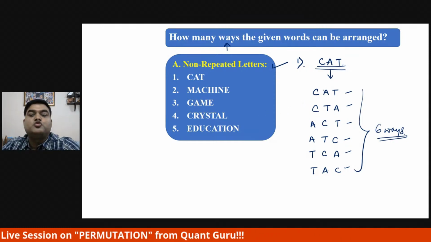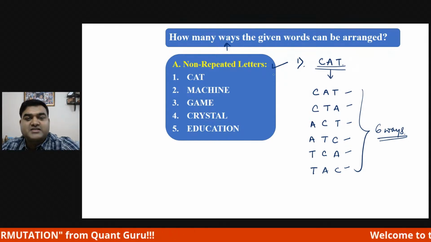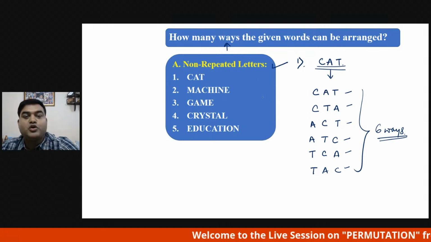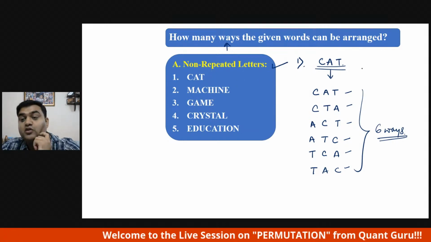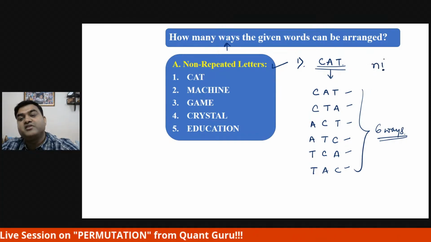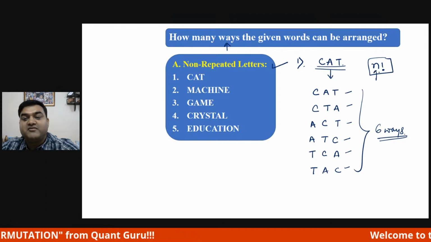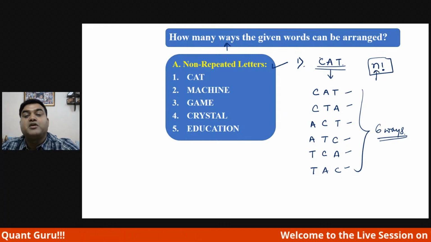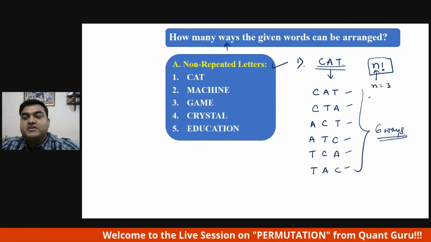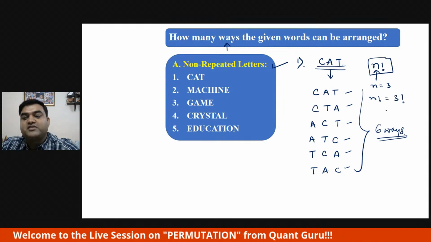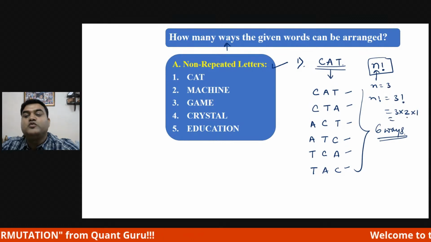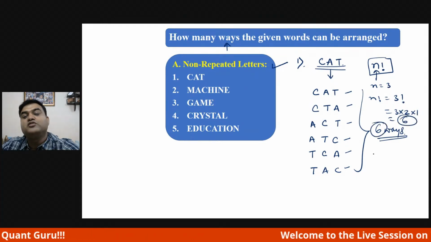So the formula which you can use here is, whenever they are asking you to find how many ways with non-repetitive letters, and this is only for non-repetitive letters, n factorial will be the number of ways. Where n is the number of alphabets. In CAT, what was the value of n? n is equal to 3. So n factorial will be 3 factorial. How to find 3 factorial? Very easy. 3 into 2 into 1, my dear friend, is 6. Again, you are getting 6 ways. Here also you have got 6 ways, right?